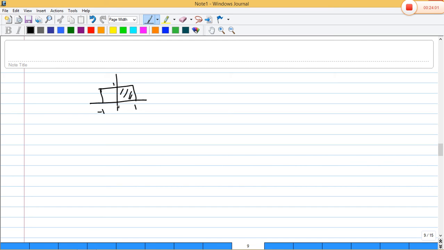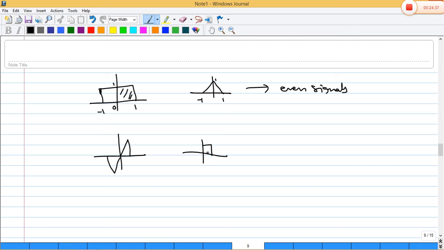Our signal from 0 to 1 is similar across the y-axis, so we can say this one is an even signal, and this one also is an even signal. But this signal is an odd signal, and this signal is also an odd signal. So these are odd signals.